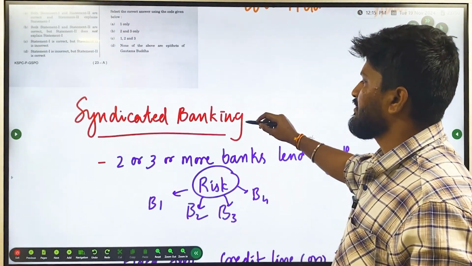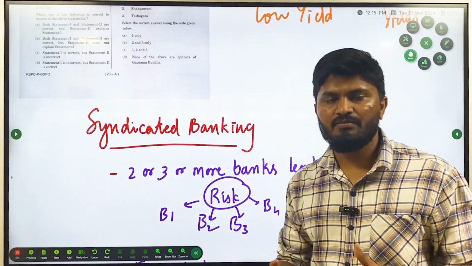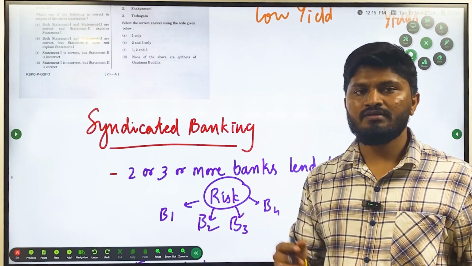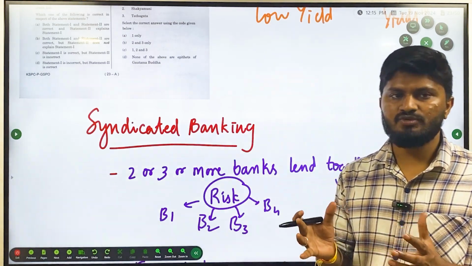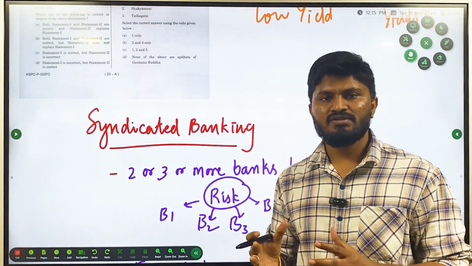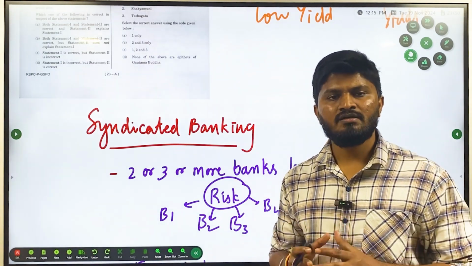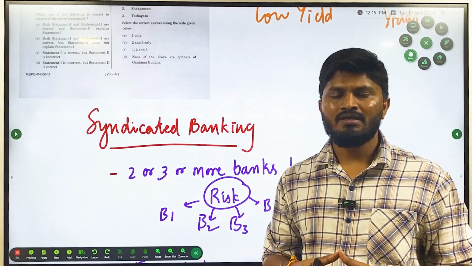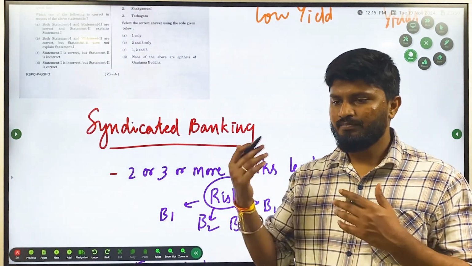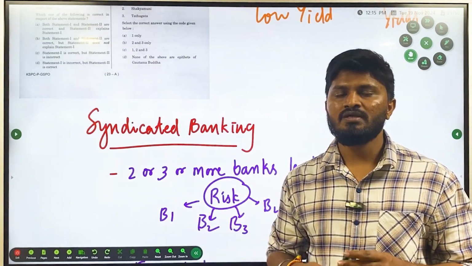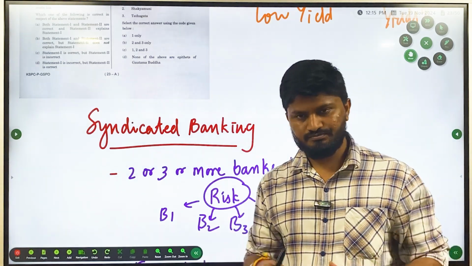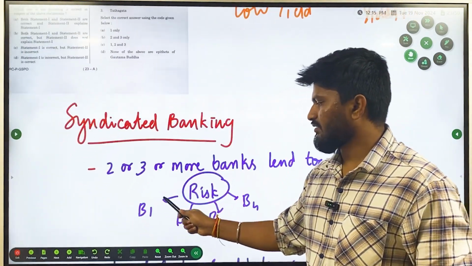Syndicated loaning is when two or more banks come together to provide a loan for a particular company or corporate. Whenever huge lump sum amounts are to be given as a loan, two or more banks come together to provide it. The basic reasoning is that even if the person who takes the loan defaults, the risk is spread across many banks.